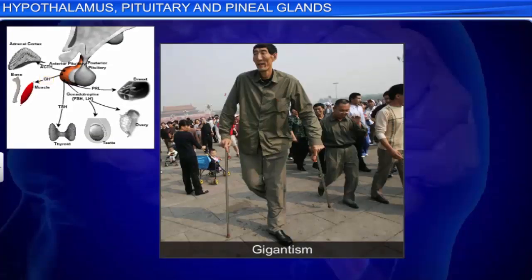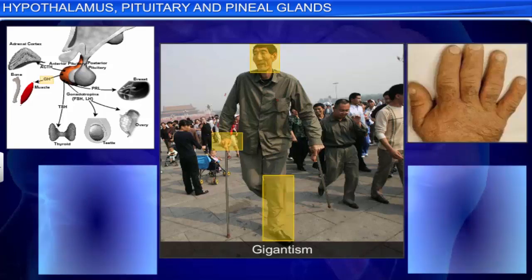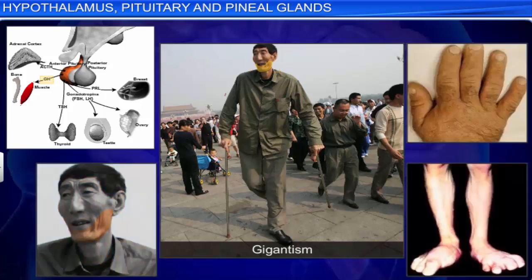Conversely, hypersecretion of the growth hormone during childhood causes gigantism, which leads to an abnormal increase in the length of the bones. Persons affected by gigantism have extraordinarily long limbs. Such people grow very tall, but their body proportions are about normal. Hypersecretion of the growth hormone causes acromegaly in adults. This condition is characterized by the abnormal growth of the hands, feet and face, especially of the lower jaw.